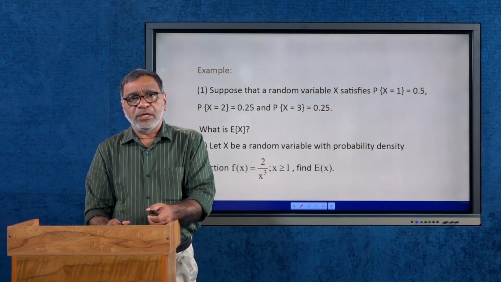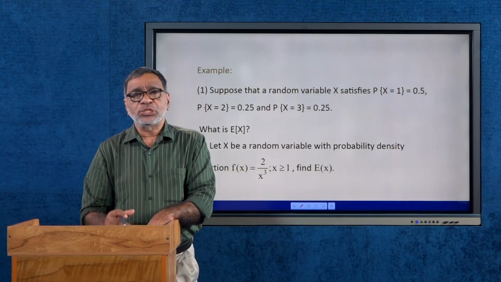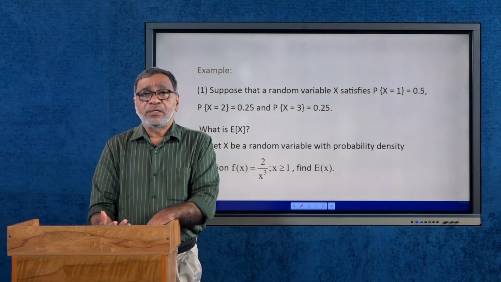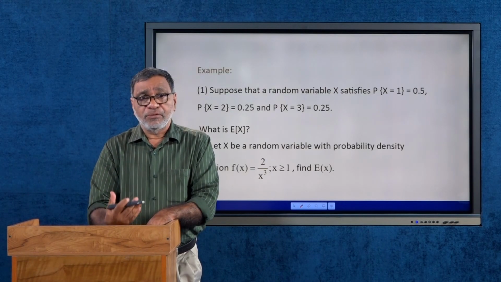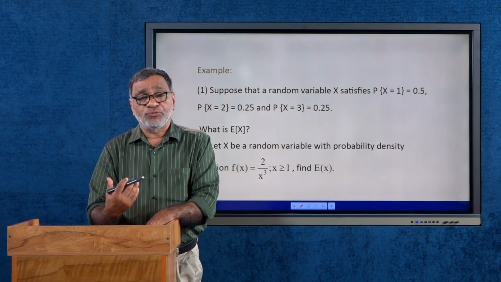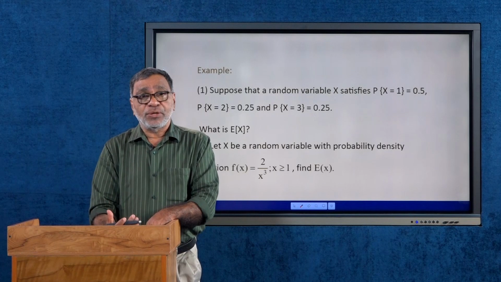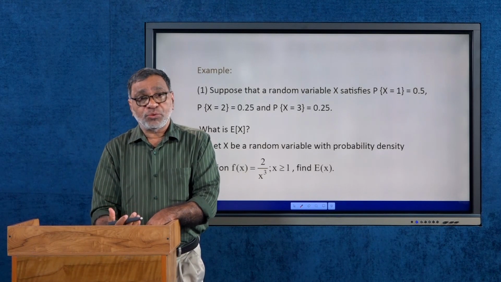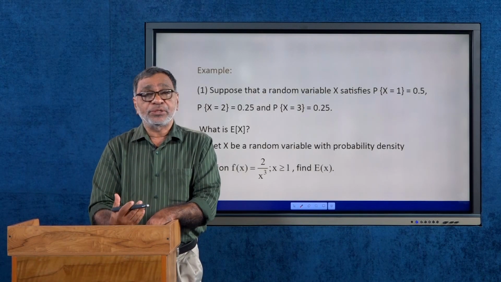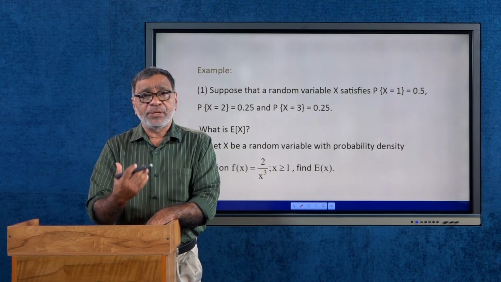So, these are some preliminary details regarding the different functions associated with the random variable, because in the coming sessions we are going to define the different distribution functions and the different functions: expectation, variance, moment generating function, and from the moment generating function, how to find the moments, and from the cumulant generating function, how to find the cumulants, whether the moment generating function exists or not, and find the characteristic function. Using the characteristic function or the moment generating function, we prove certain characterization properties of the random variable. These are the things we are going to discuss in the coming modules.